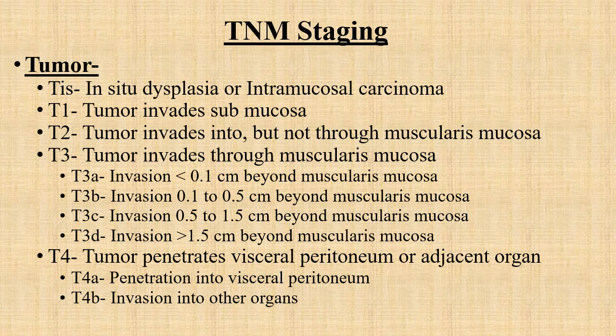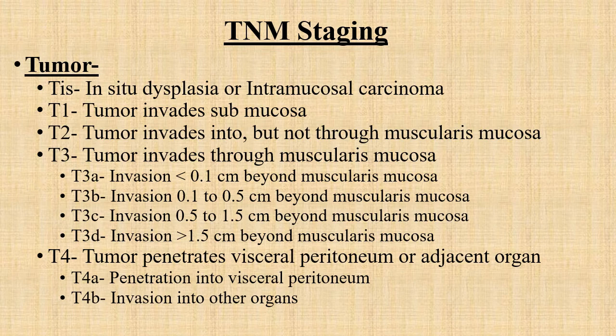The name TNM suggests tumor, node, and metastasis. So first the tumor. Based on the tumor biography, this is graded. One is the Tis, meaning in situ dysplasia or intramucosal carcinoma. If the tumor invades the submucosa, then it is labeled as T1. If the tumor invades into but not through the muscularis propria, then it is labeled as T2.